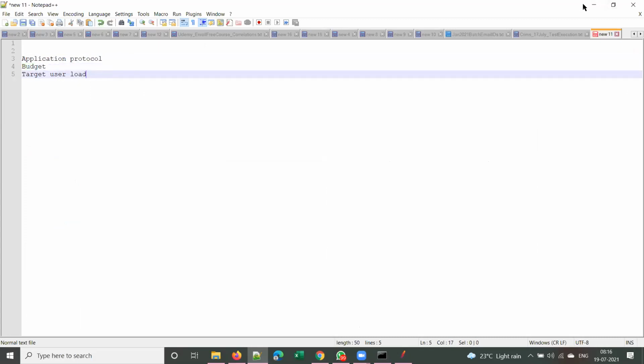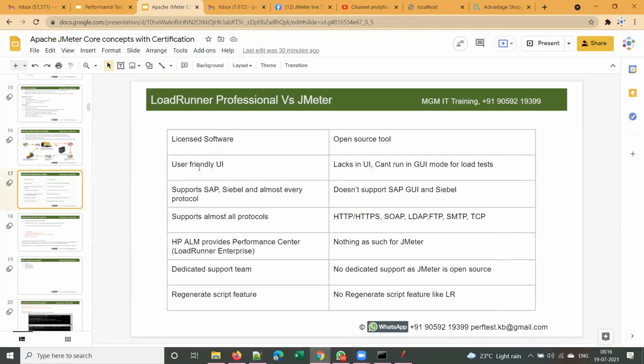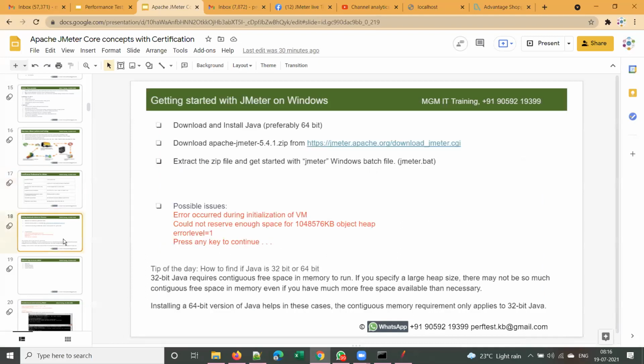There are many factors, not just because LoadRunner is user friendly or you are comfortable with LoadRunner. There are many other factors which affect choosing a tool. Is it clear? Yes, sir.